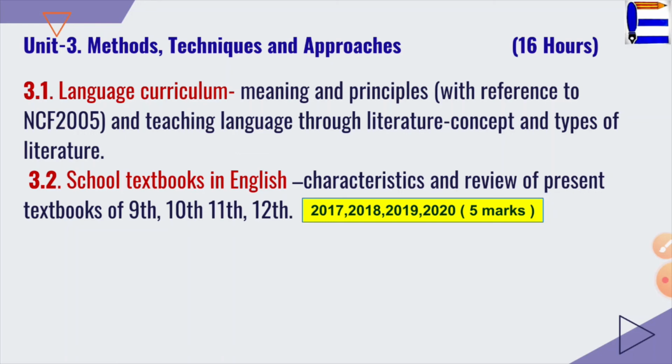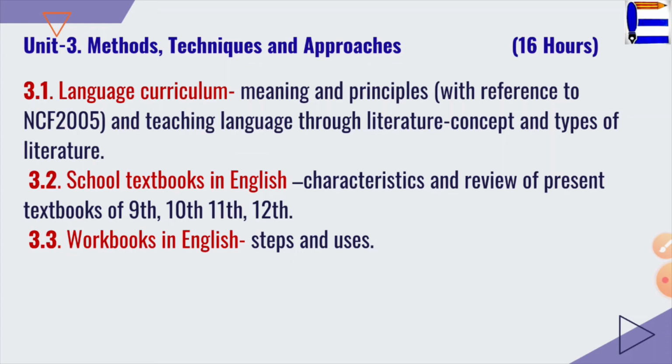all the 4 years it stood for 5 marks. Then next, as I had mentioned earlier, you had another topic, that is workbooks in teaching English. So here steps and uses, based on this topic also questions are asked, and those are asked in the year 2017, 19 and 20. As we see so far, 3.1, 3.2, 3.3, all the places 5-marker questions are asked for these topics, right?